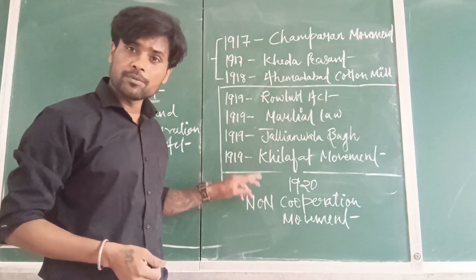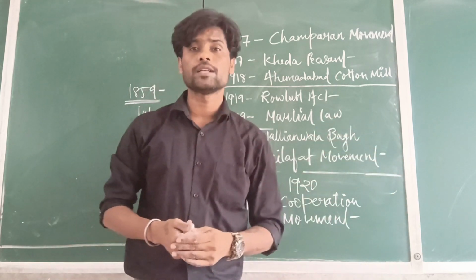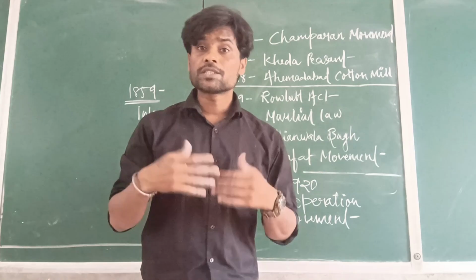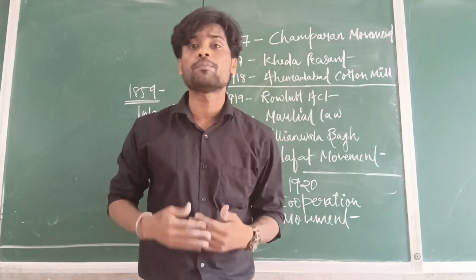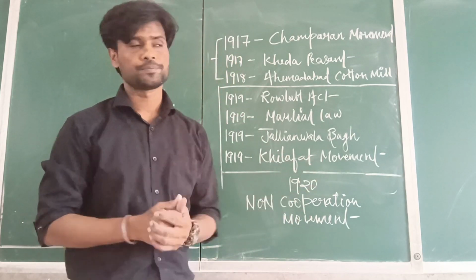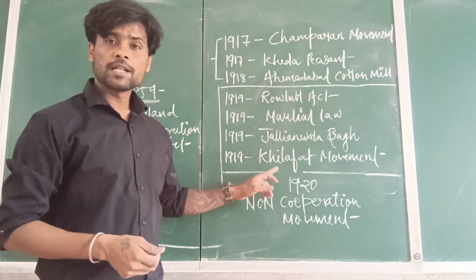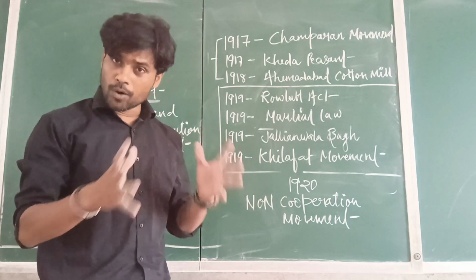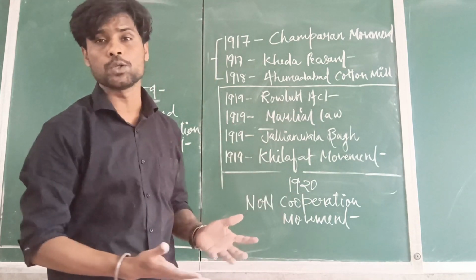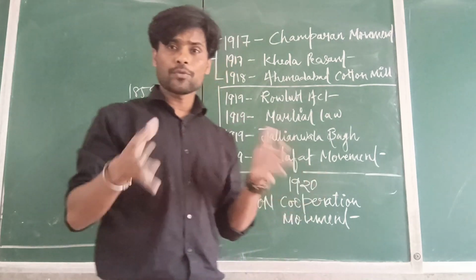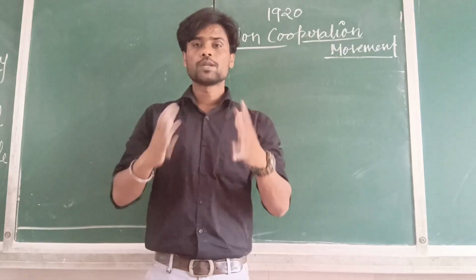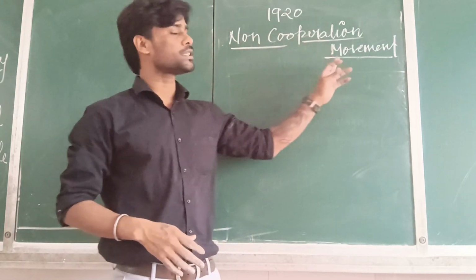So in 1919, when this Khilafat movement was going on, Gandhi joined the two brothers, Shaukat Ali and Muhammad Ali, and gave a statement to them that we, the Indian people, will fight against the British crown for the Khalifa. And soon in 1920, when he was with Shaukat Ali and Muhammad Ali, he wanted to convert this Khilafat movement into the non-cooperation movement. And from here, the very first national movement, the non-cooperation movement, started. So let's start the topic, the non-cooperation movement.